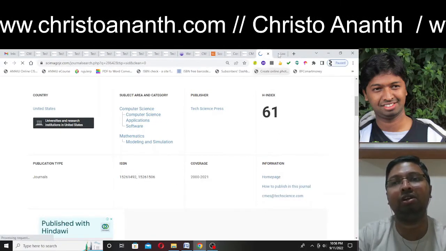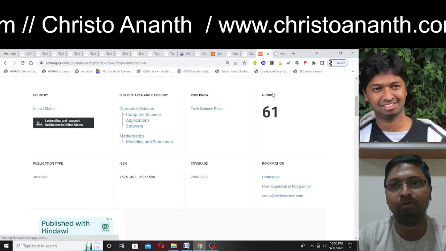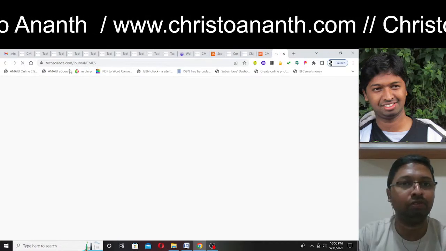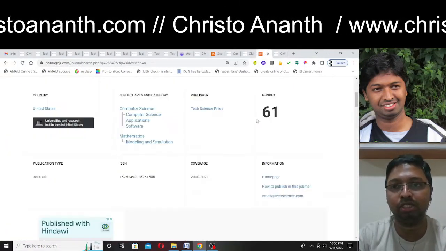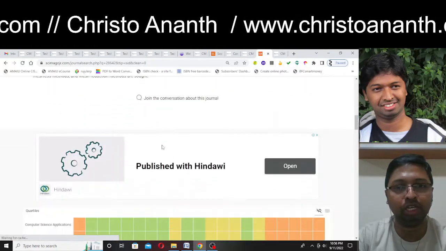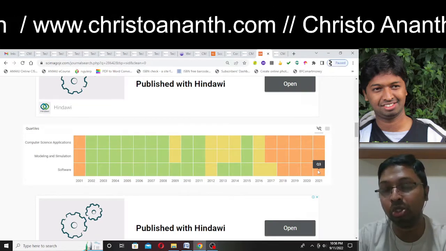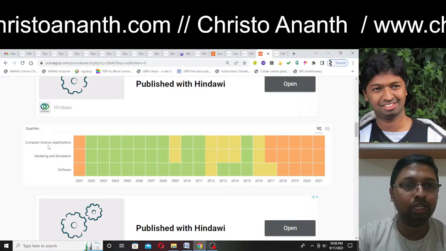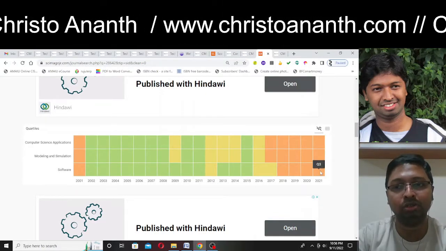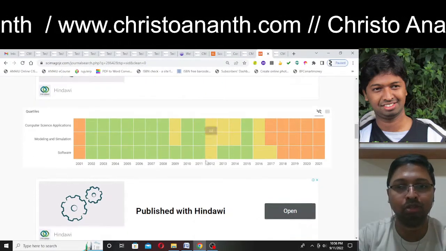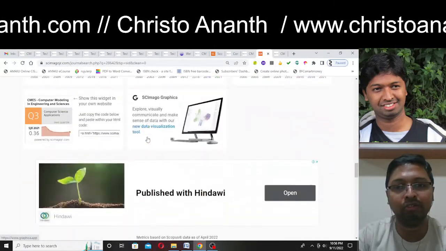Once again, you can cross check whether this journal is showing the correct web link or not. You can find techscience.com/journal/CMES. You can find the scope of the journal. This journal is coming under Q3. In computer science applications, modeling and simulation, and software, it comes under Q3. Up to 2017 it was under Q2, now it is under Q3. You can find all the relevant information.